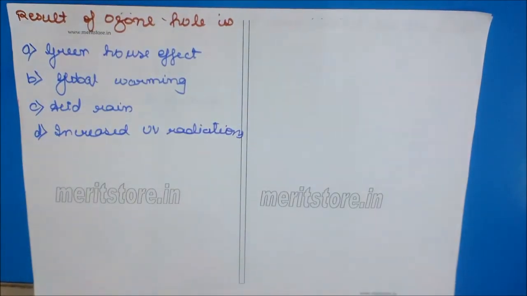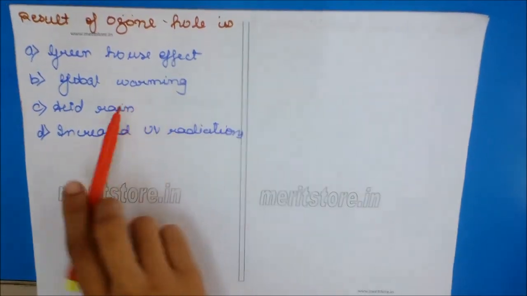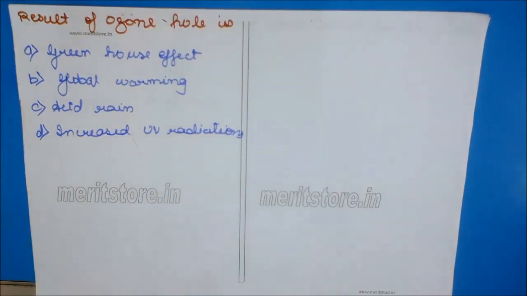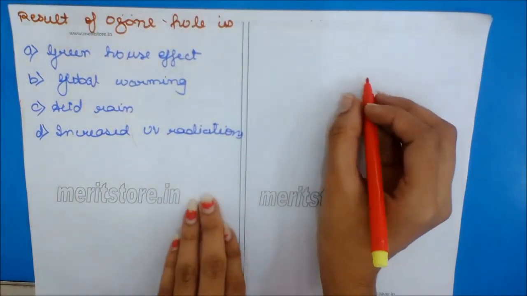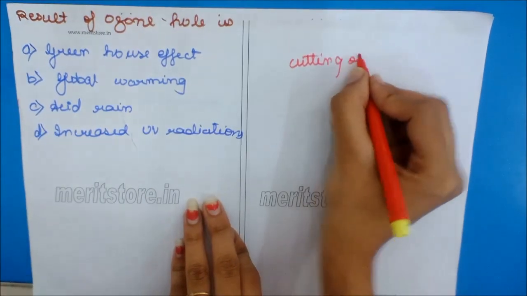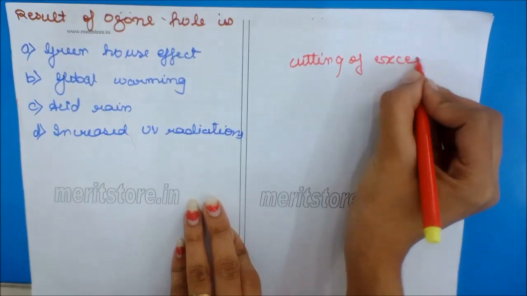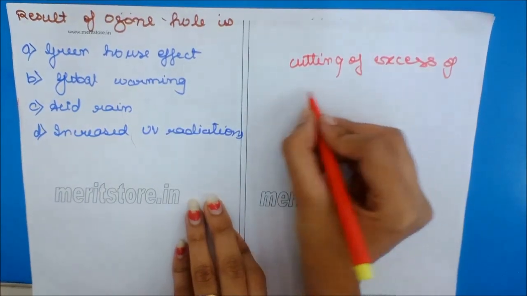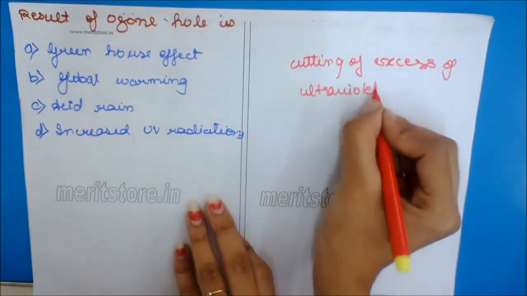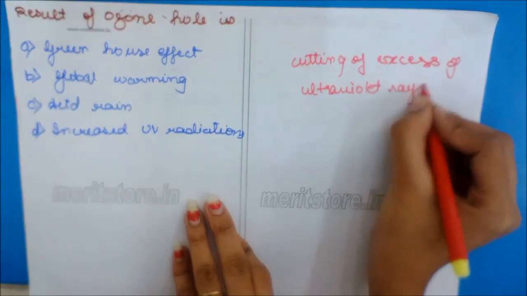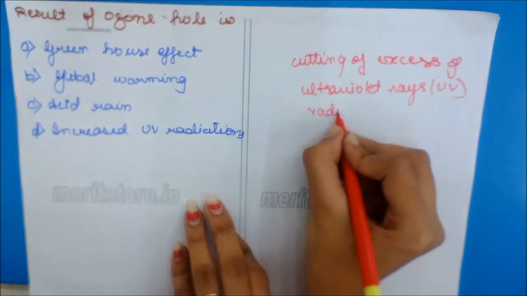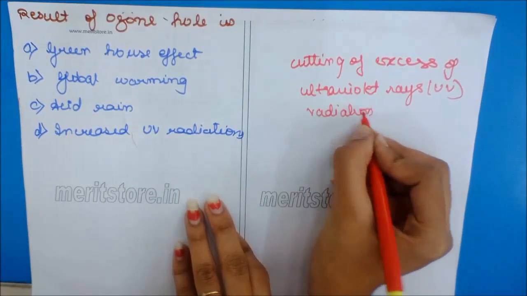Result of ozone hole is greenhouse effect, global warming, acid rain, increased UV radiation. Ozone protects the earth by cutting off excess of ultraviolet rays, which are commonly known as UV rays, and their radiation.